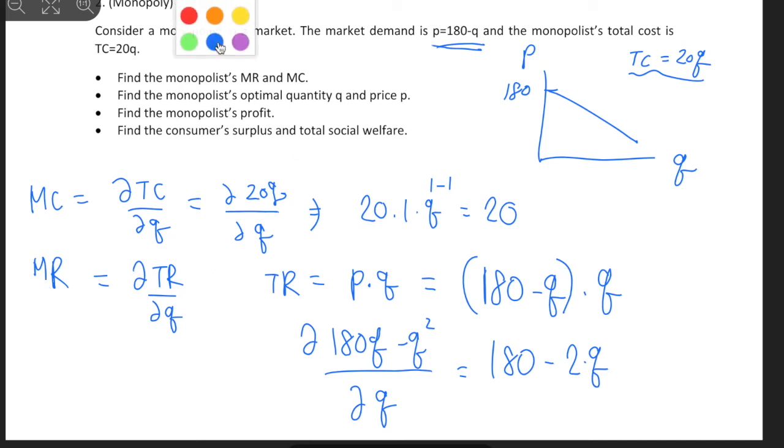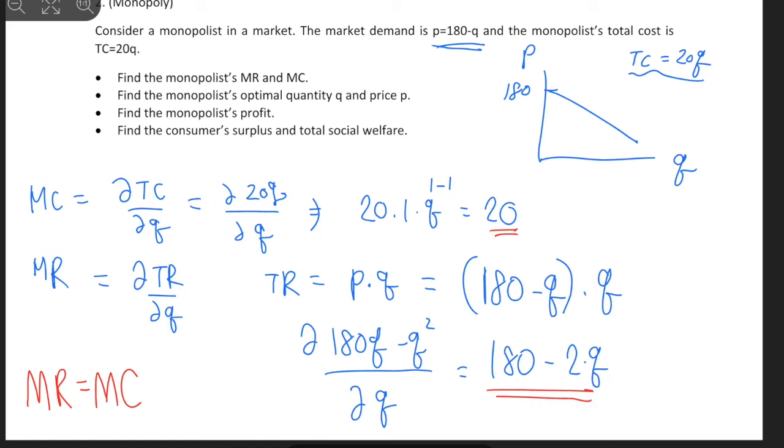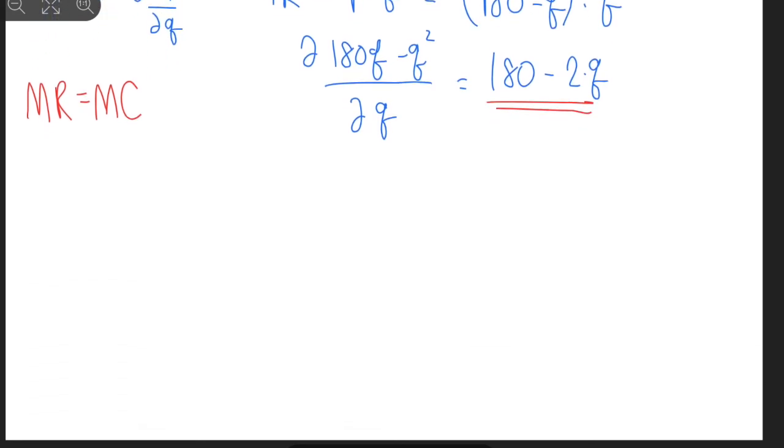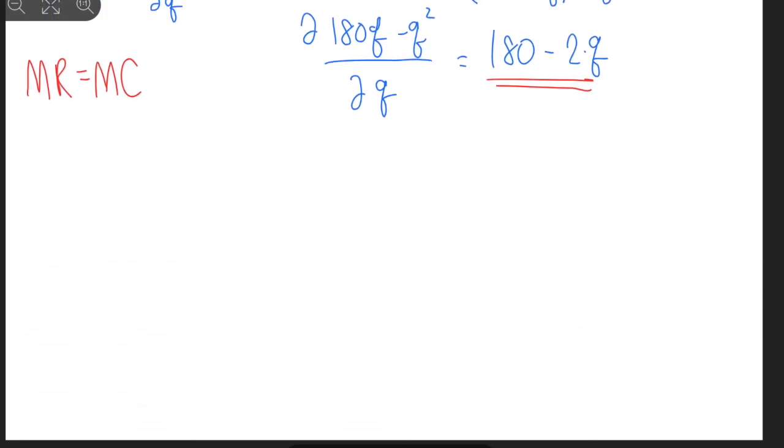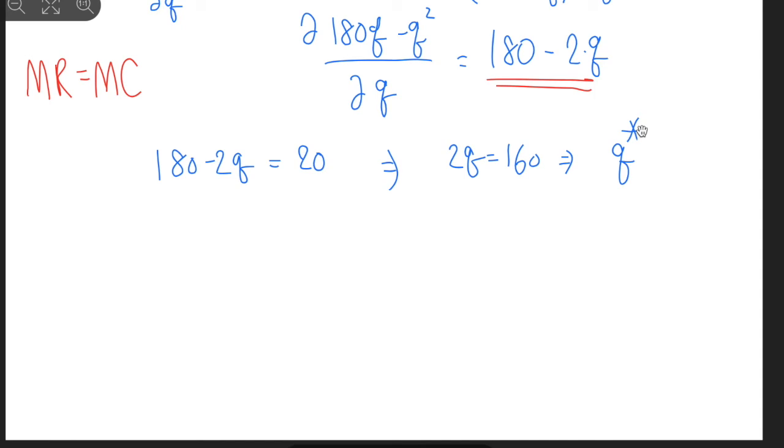And the solution for the monopolist's problem is to make the marginal revenue equal to the marginal cost, right? So we want to set 20 equal to 180 minus 2Q. Marginal revenue was 180 minus 2Q, equal to the marginal cost of 20. So what we're seeing is 2Q equals 160, and Q star, the optimum, is 80, right? Now we have decided the optimum production quantity.